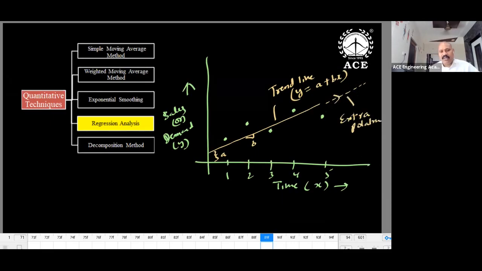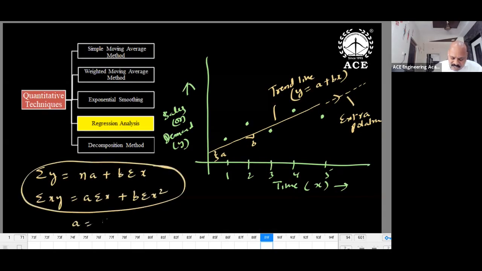Then how to get the a and b values? For that we need two equations. Sigma y is equal to na plus b sigma x. Sigma x into y is equal to a sigma x plus b sigma x squared. These two equations we have to use to get the a and b values. Using the old data, we need to find out the a and b values. Once you get the a and b values, then the equation will be y is equal to a plus bx. In that future, say 6 is a future.